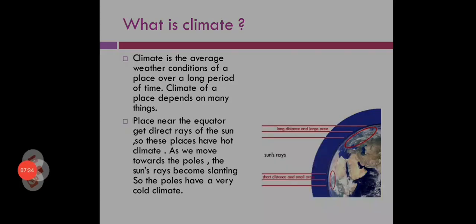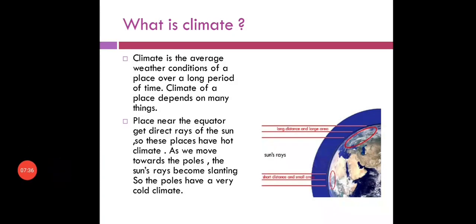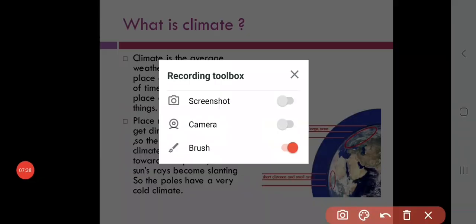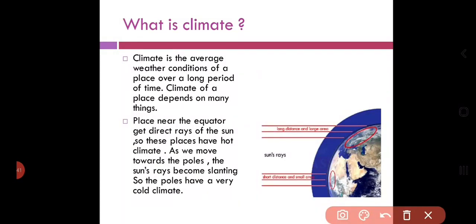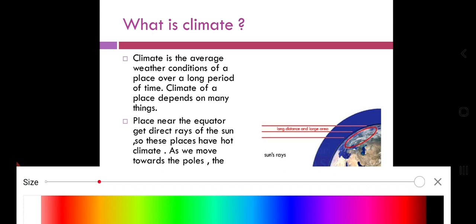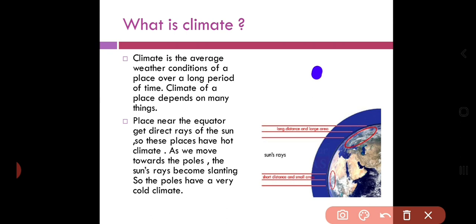As it is shown in the picture, you can see this circle which is shown here.